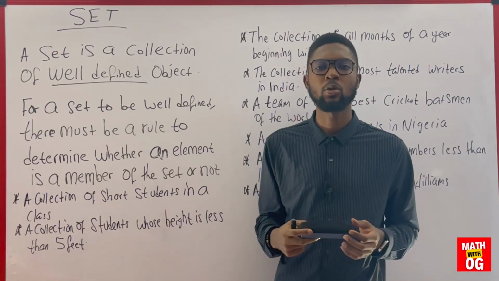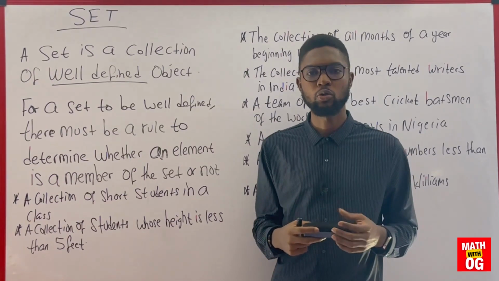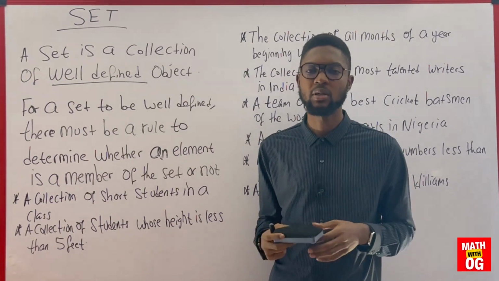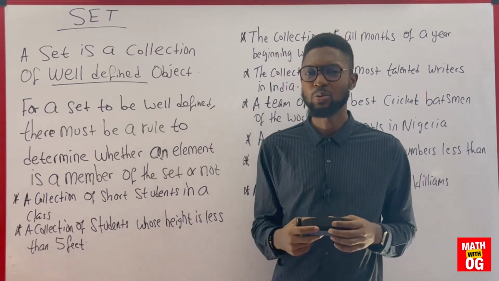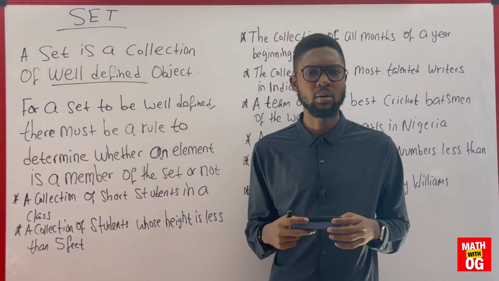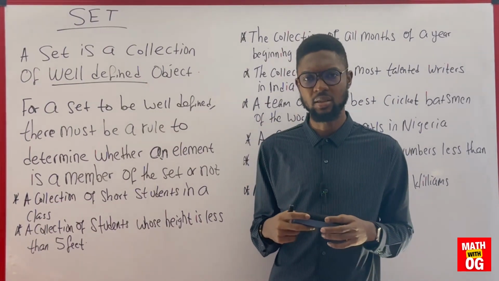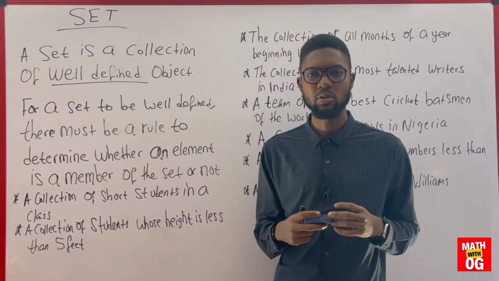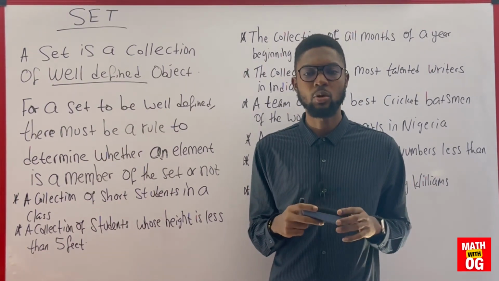You might consider that someone who has up to 100 million naira in his account is a wealthy person or a rich person, but that will not be the case if you have someone having up to $1 billion in his or her account. You will consider that person to be a poor man. So that set is not well defined.